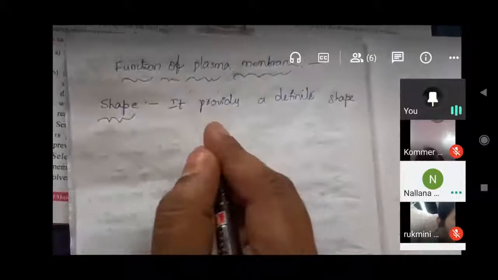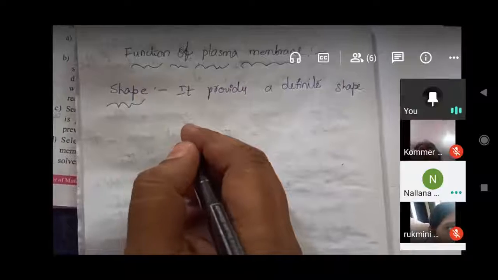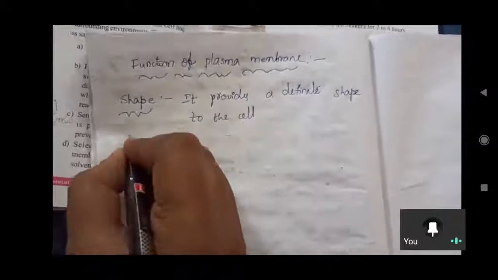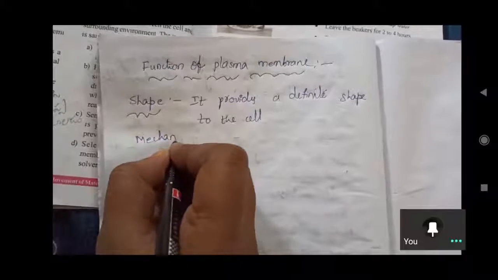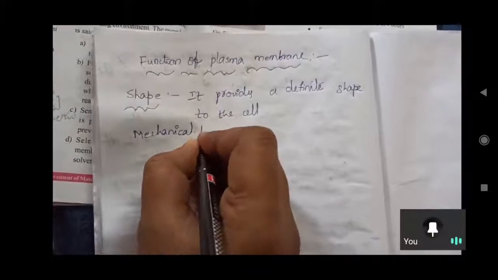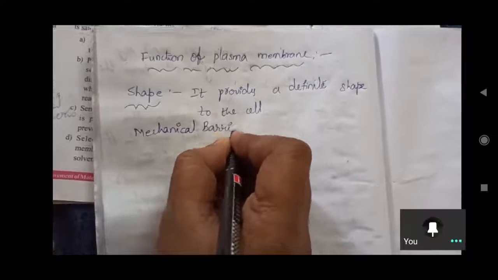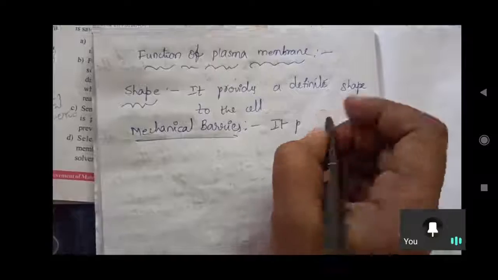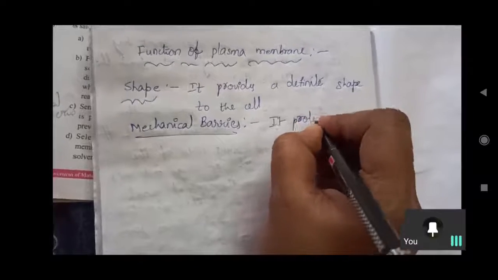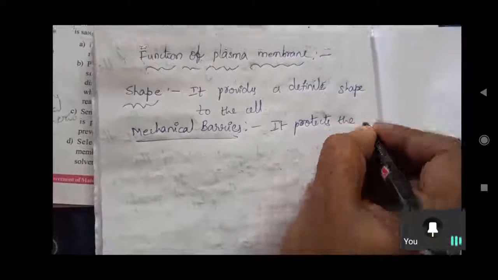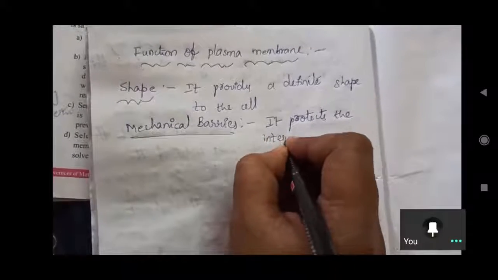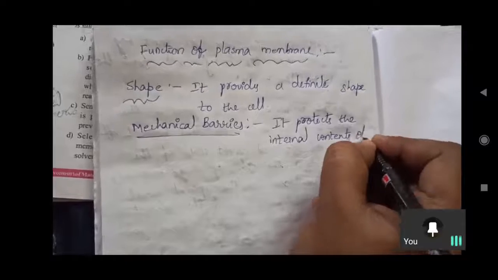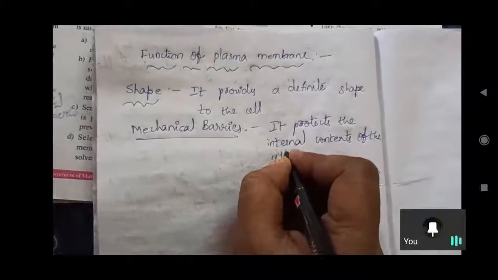Write down now with me. It provides a definite shape to the cell and a mechanical barrier. Just the meaning I'll give you: mechanical barrier. It protects the internal contents of the cell. Arun Kumar, are you writing?